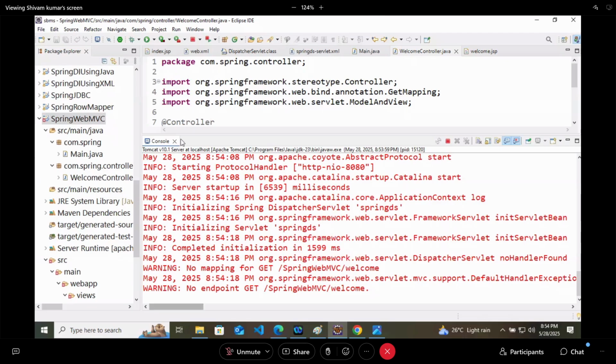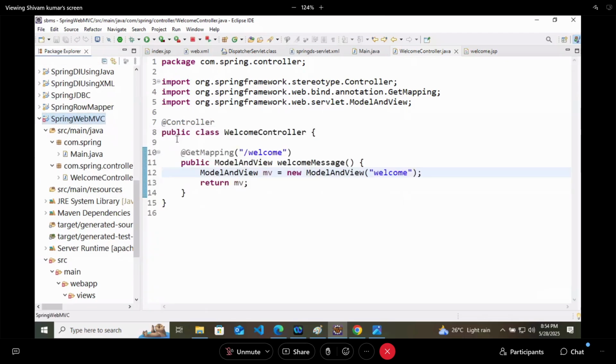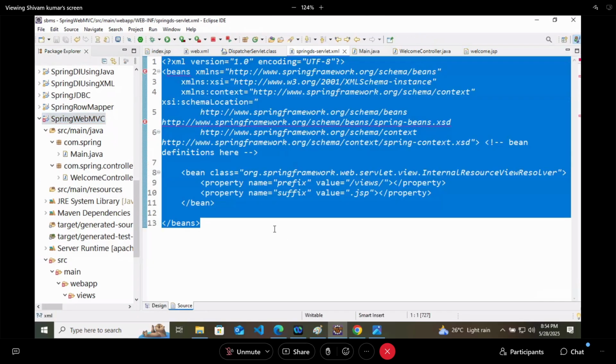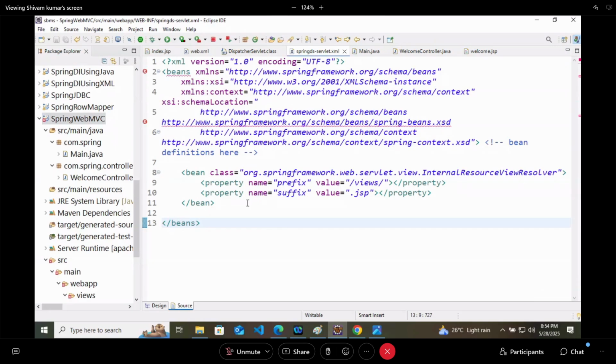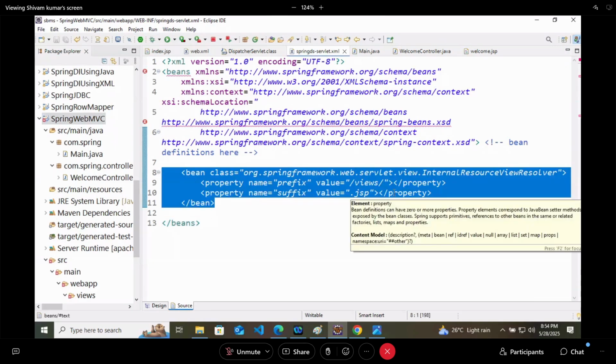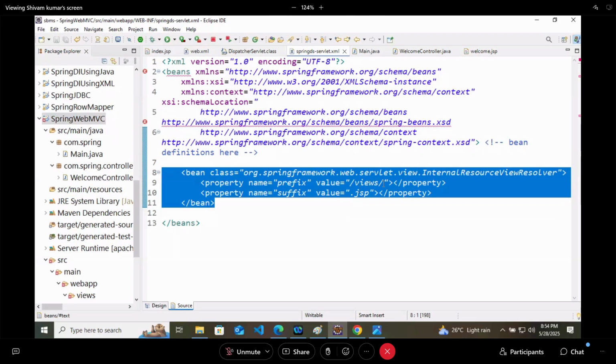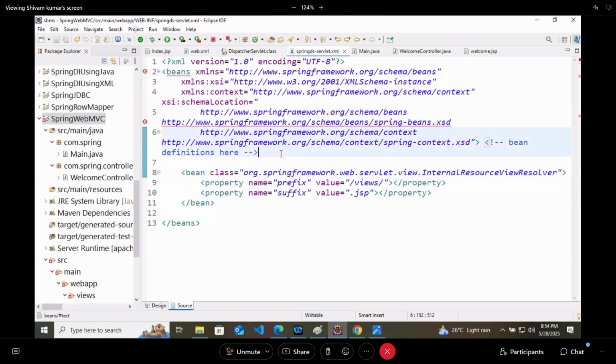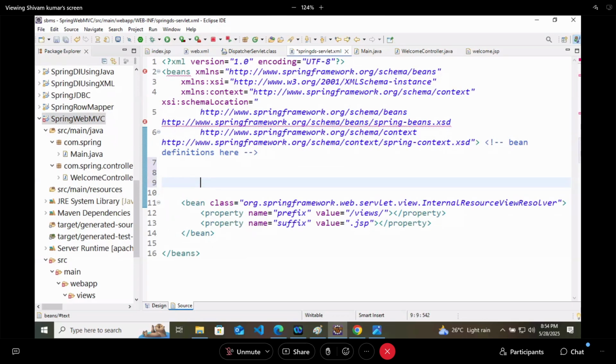Okay. We missed one more thing. This Spring servlet will try to find a bean, but we have not written the package name, that in this particular package you have to find it.